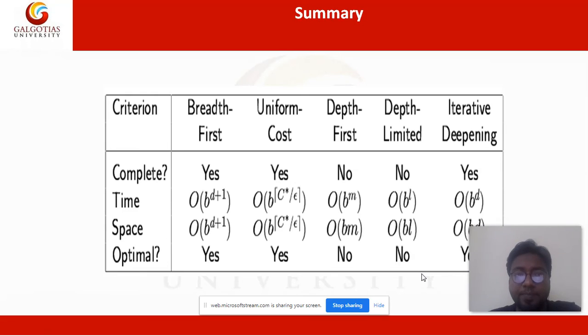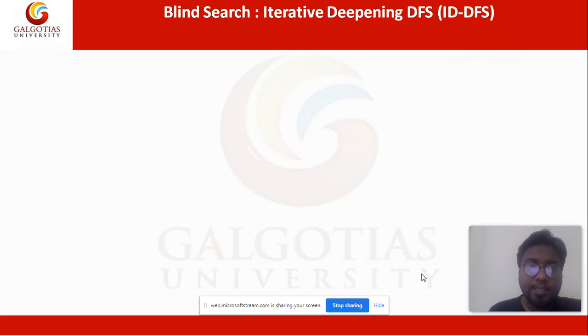So this is the summary. We have all the blind search algorithms listed, although we have seen BFS, DFS, and IDDFS. These are the ones where we have looked at the measuring criteria.